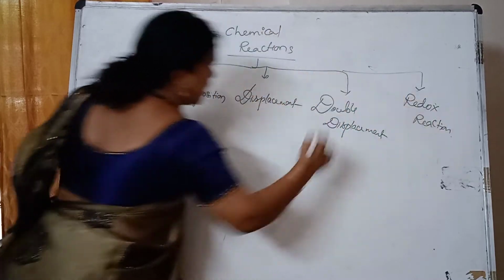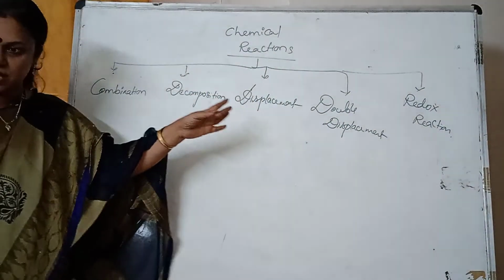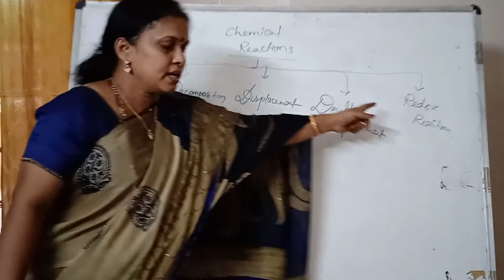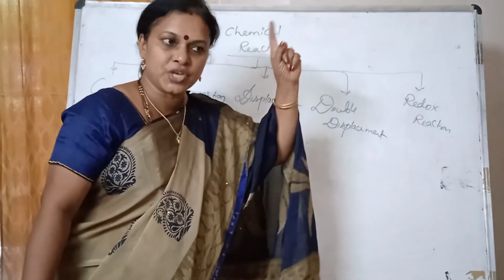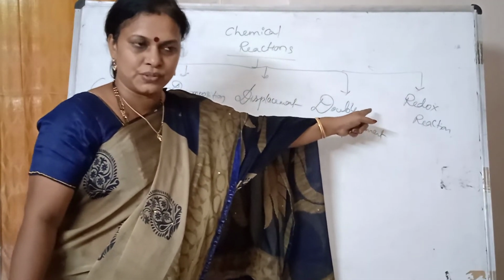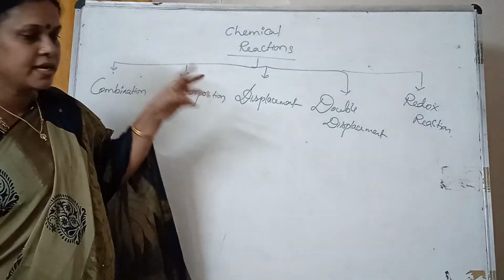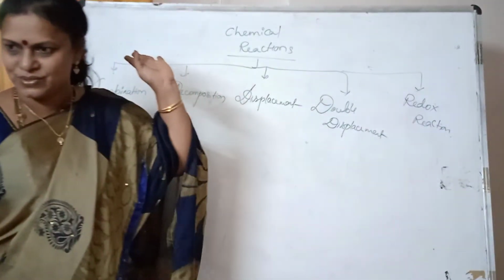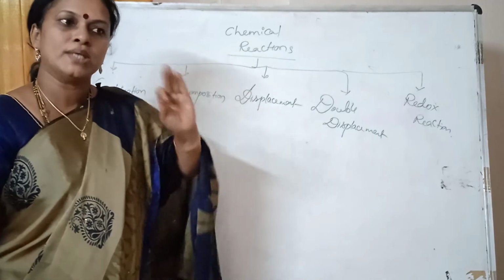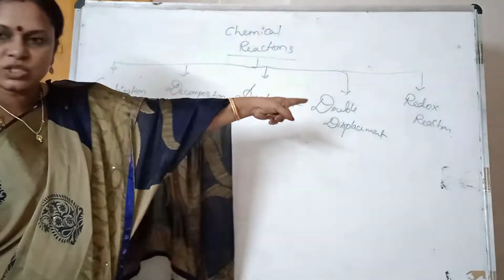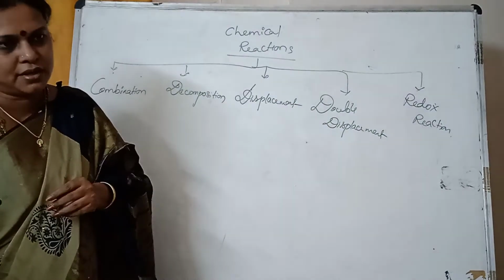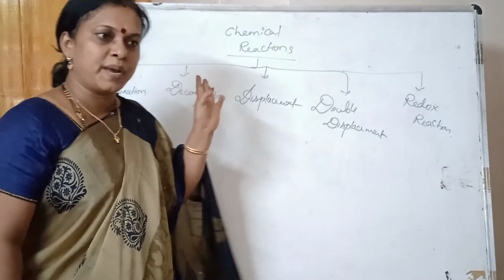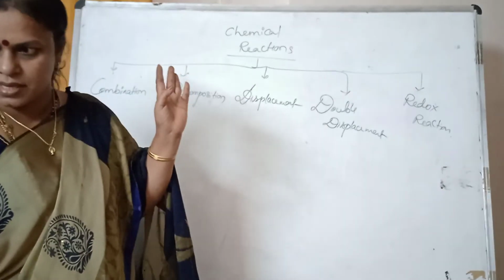See, in 10th standard you are in the basic level, so you are learning all these as different ones. But when you go up to the higher level, in 11th standard, we have one chapter completely based on redox reactions. And in 11th standard, we will realize that all these chemical reactions are nothing but redox reactions. So in the entire world, whatever chemical reaction takes place will be categorized under redox reactions. What is displacement reaction? I have written. Displacement reaction also can be explained as redox reaction, but that will be in 11th standard, not now.